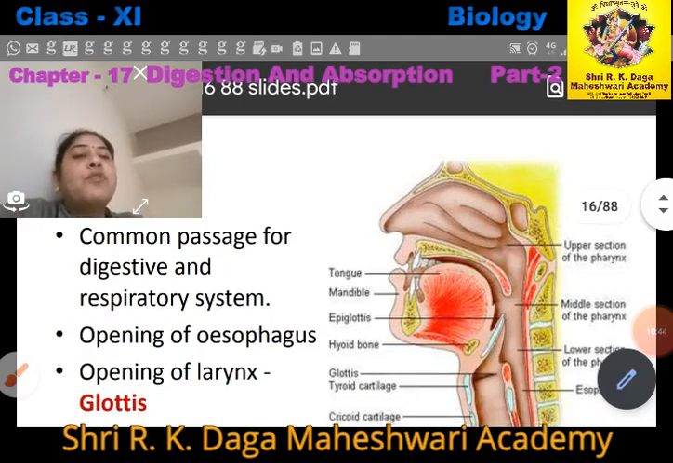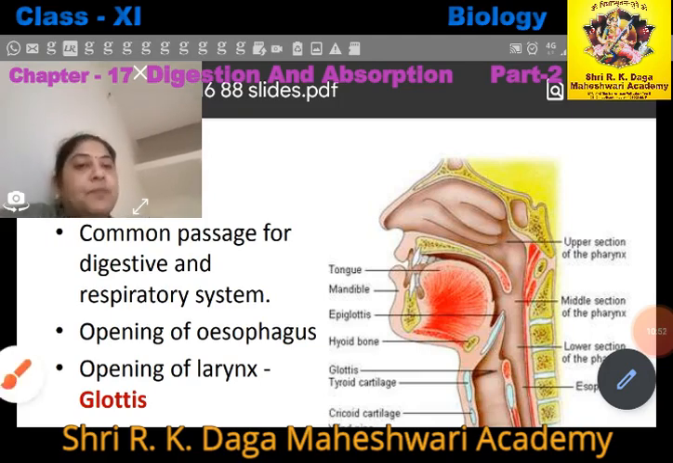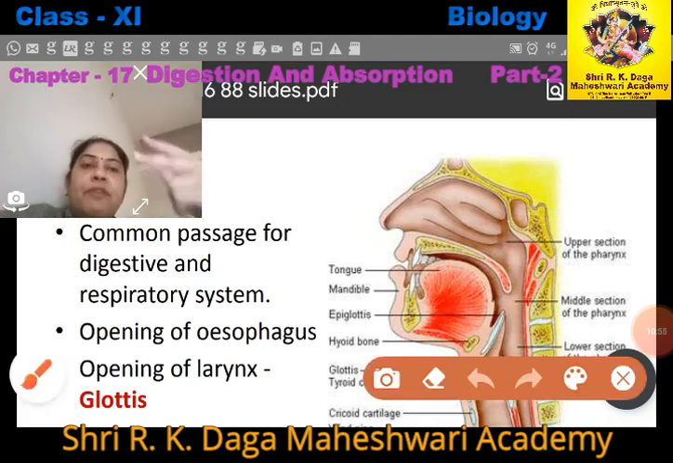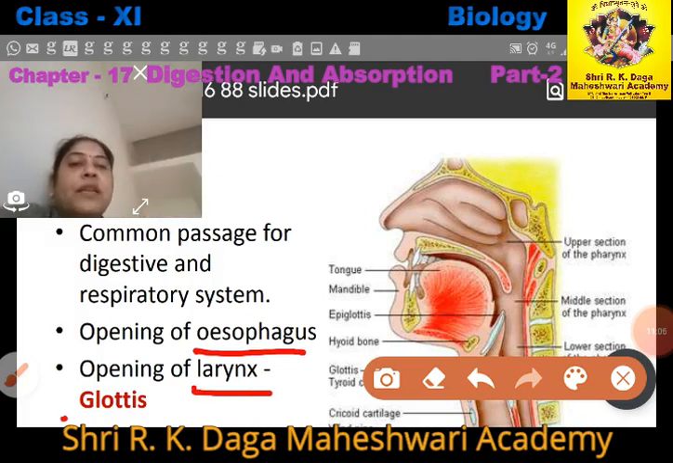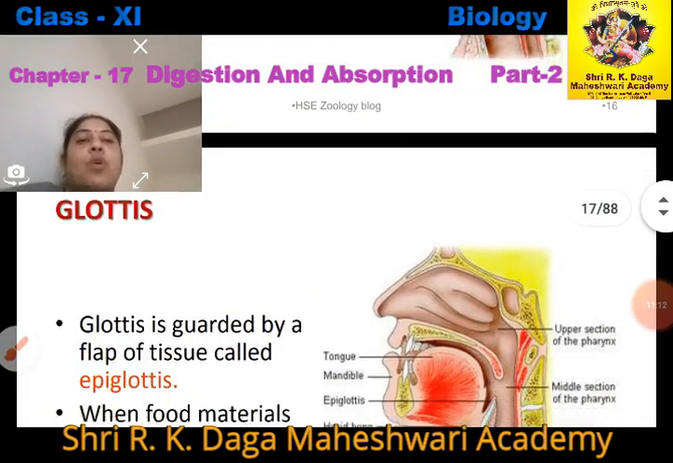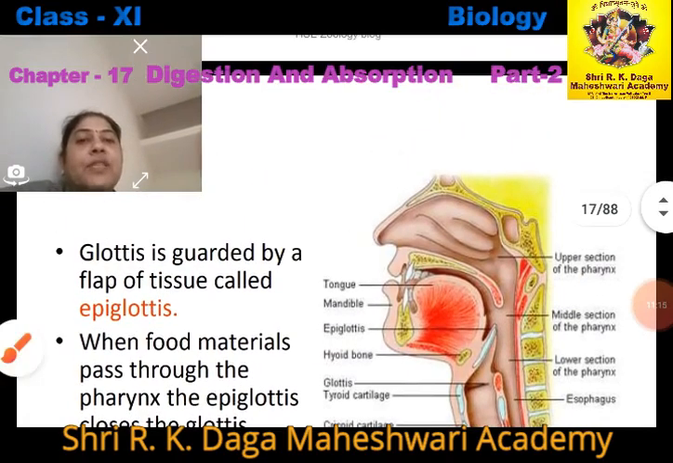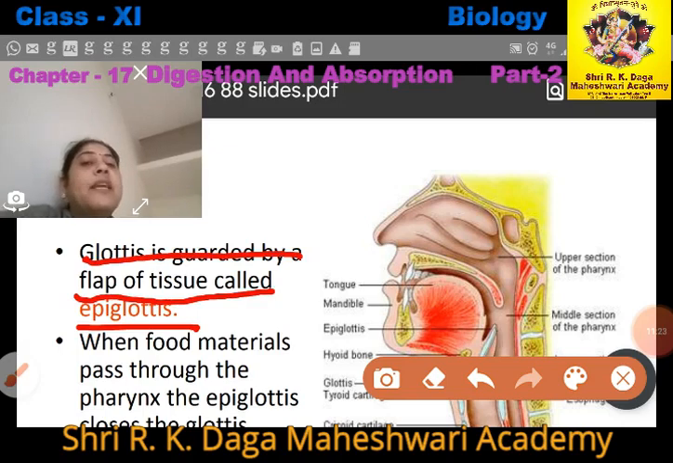Now, the opening of the esophagus. After the pharynx comes the esophagus, right. So the pharynx opens into the esophagus as well as into the larynx. The pharynx contains two types of opening: first into the esophagus, another into the larynx. In between the esophagus and larynx, a flap-like structure is present, called the glottis, and the glottis is guarded by a small curtain-like structure called the epiglottis, right.